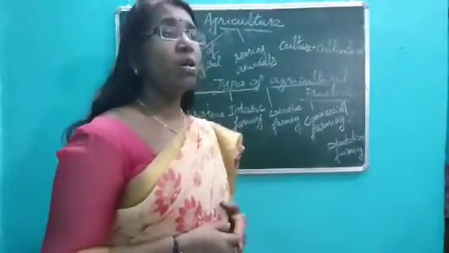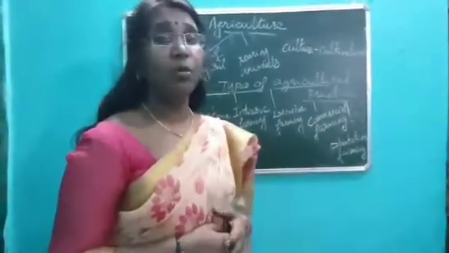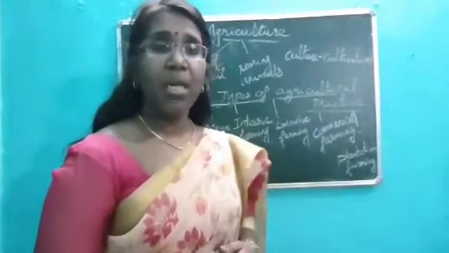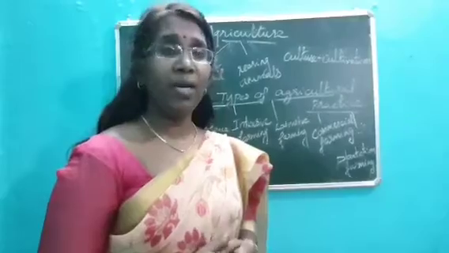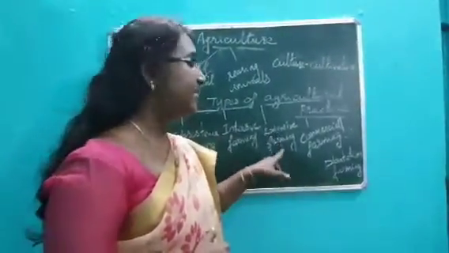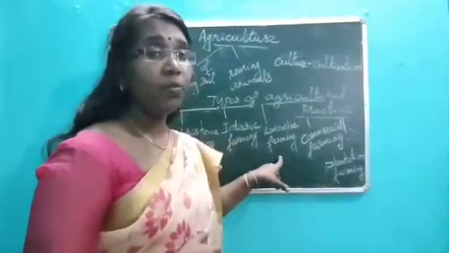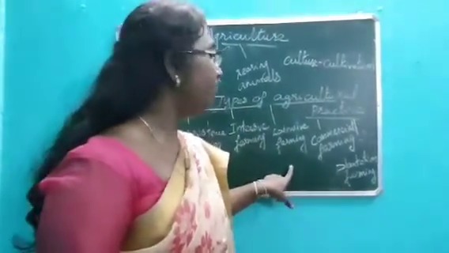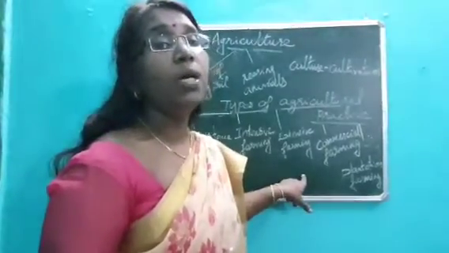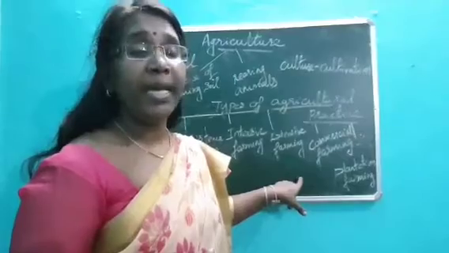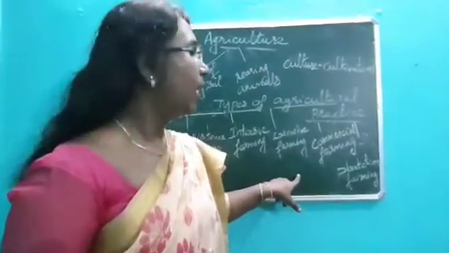Like you see vast areas like grasslands, prairies, and there rice cultivation, wheat cultivation, and such areas. That kind of cultivation all comes under extensive farming. So extensive farming means a large piece of land where cultivation is done with less input of capital and fewer laborers.